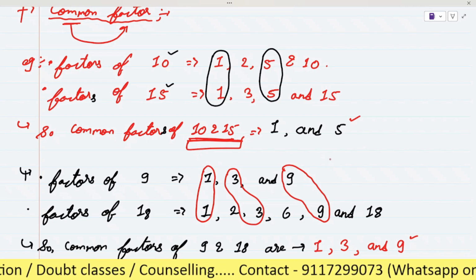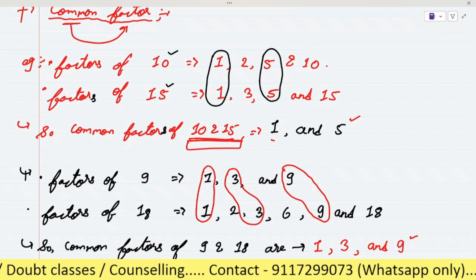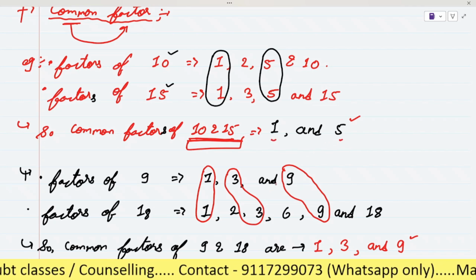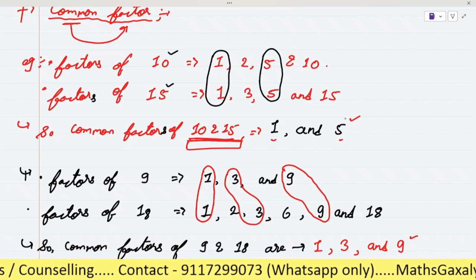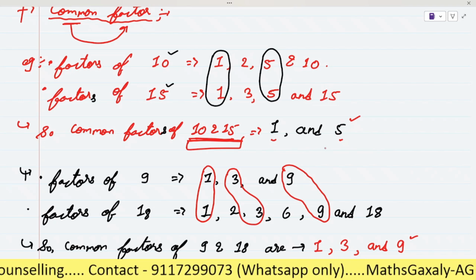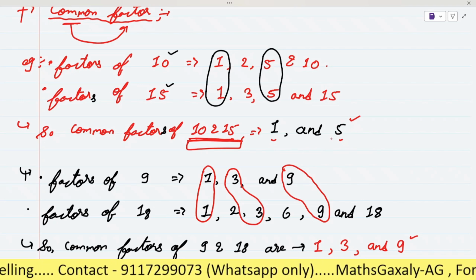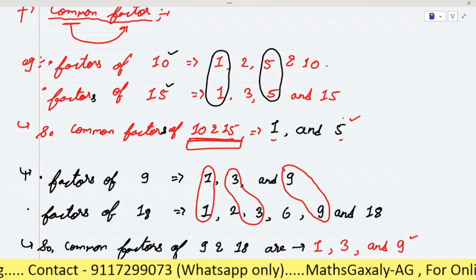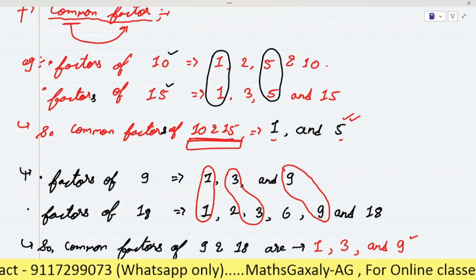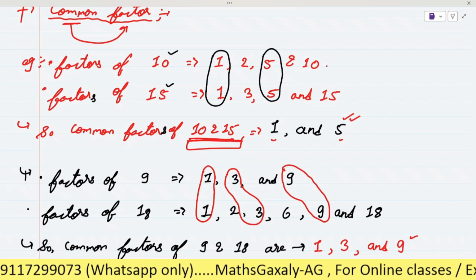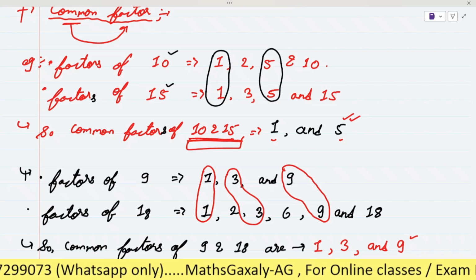So the highest common factor is which number is highest? 1 or 5? Which one is highest? 5. Very good. So here 5 will be the greatest common factor of 10 and 15, or highest common factor of 10 and 15.